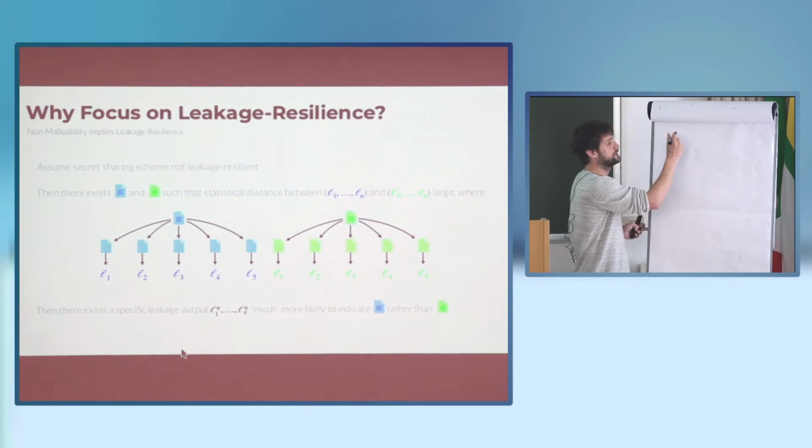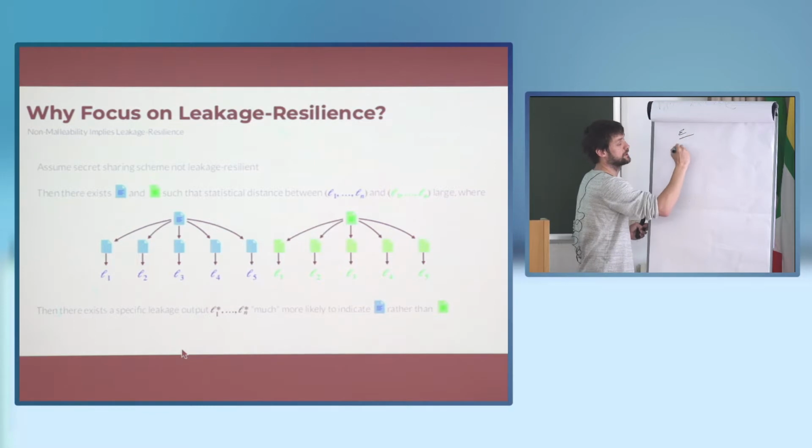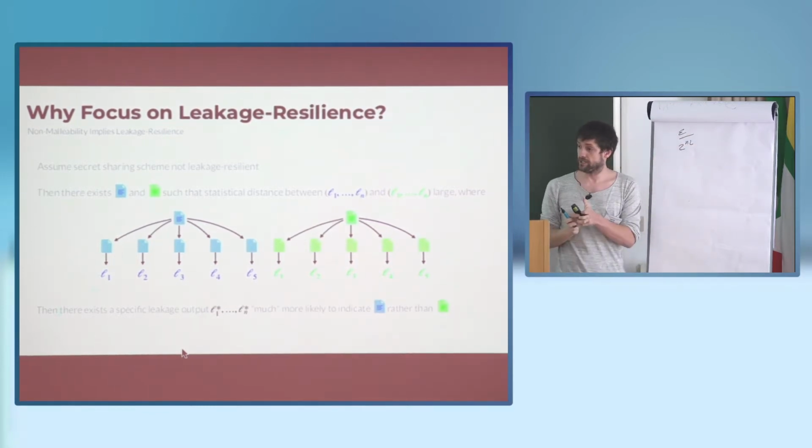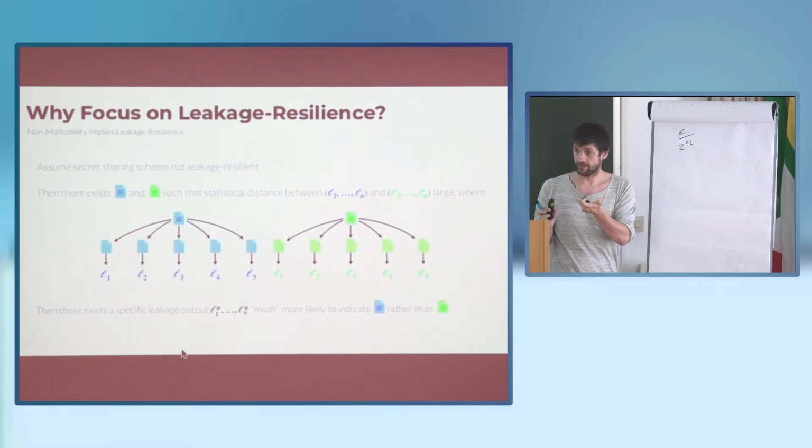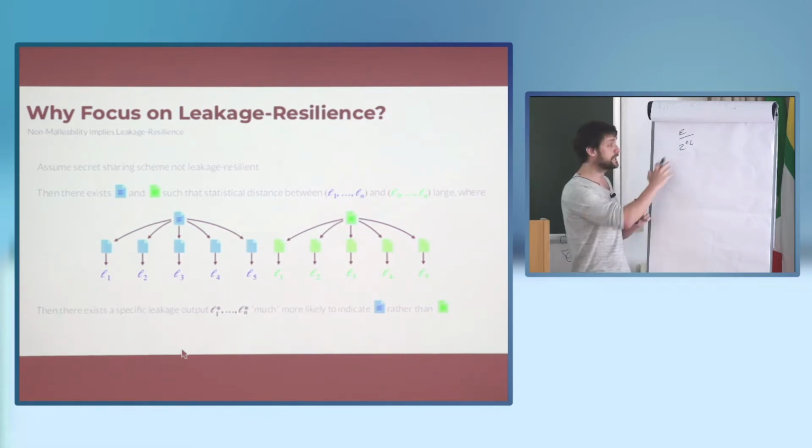And if you then have a non-malleable secret sharing scheme, let's say from each share you leak L bits, like for a leakage-resilient secret sharing scheme, the loss is exponential in L. Yeah.